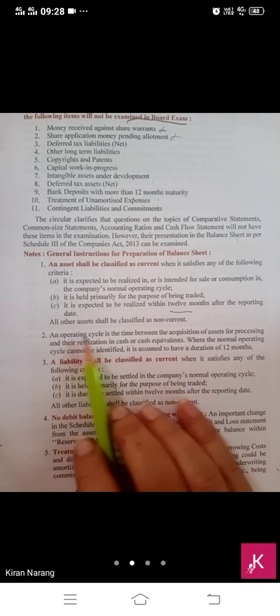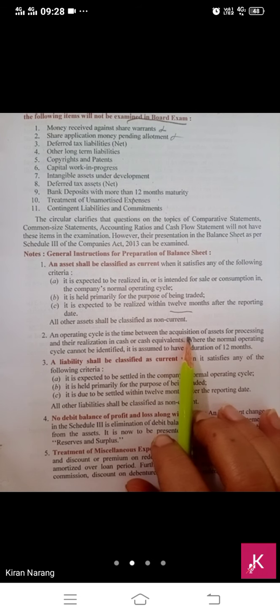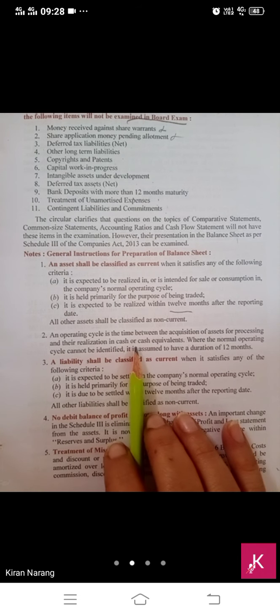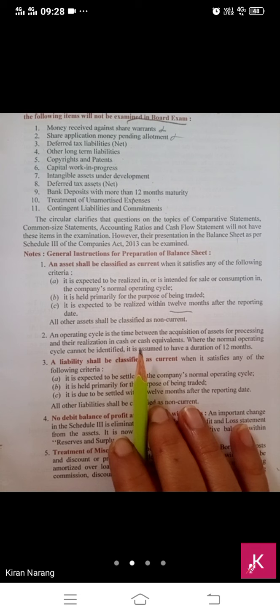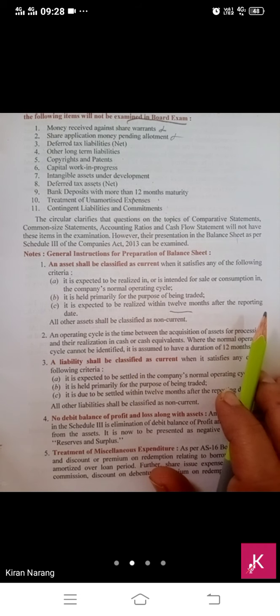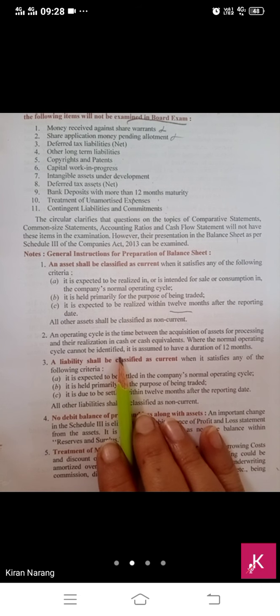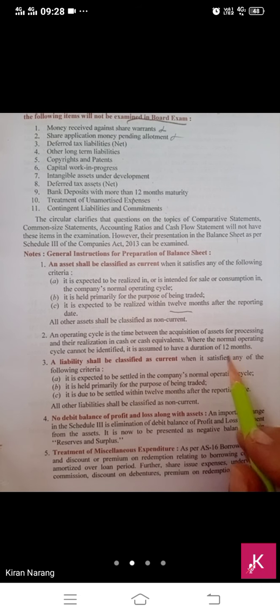Now, what is an operating cycle? It is the time between the acquisition of assets for processing and their realization in cash. This is the operating cycle. You are acquiring some asset and you are realizing it into cash. Where the normal operating cycle cannot be identified, it is assumed to have a duration of 12 months.